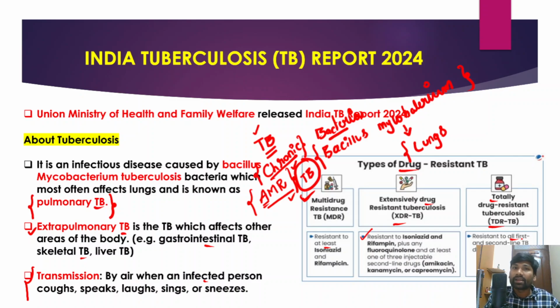And TB bacteria is of two types. One is pulmonary TB that infects the lungs of the human being, and secondly the extrapulmonary TB. Extrapulmonary TB infects other body parts along with the lungs, for example, gastrointestinal tuberculosis, skeletal tuberculosis, liver tuberculosis as well. So that is the difference between pulmonary TB and extrapulmonary TB. And TB has been developing resistance to multiple drugs, and that is known as antimicrobial resistance to this TB disease.